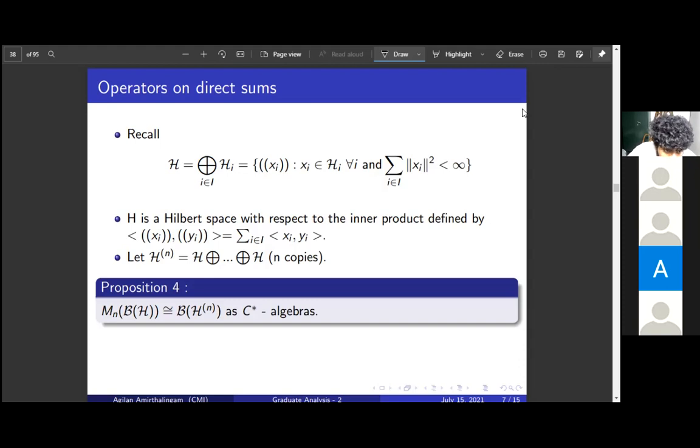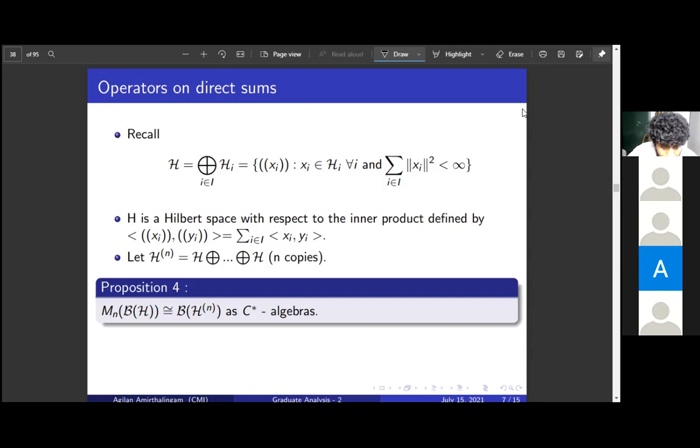A priori we don't know what the C star algebra structure here is. Even the norm, there is some confusion about what norm to give. So what I do is give a bijection between these two spaces. This is just a tool so that we can study operators as matrices. That's all. I want to study each operator as a matrix, which will prove to be helpful later.